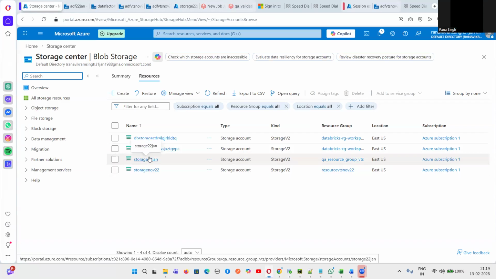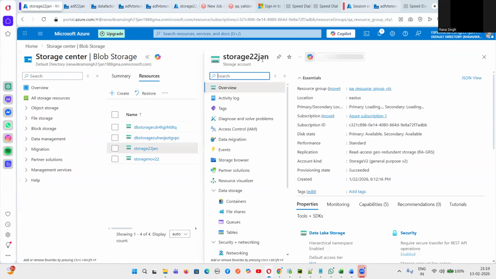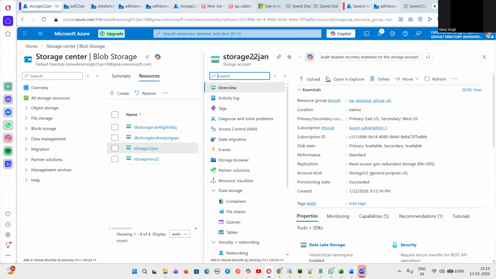Let's suppose you get a file from an SFTP location, or any files coming in the cloud platform from location 1 going to location 2. The files will be stored in the storage account, which is called Azure Data Lake, Azure Blob, Azure Blob Gen 2. All these things are nothing but the storage account only. A storage account is a place where we will keep our files and folders. So this is a storage account, let's suppose storage account 22nd Jan, which is created.